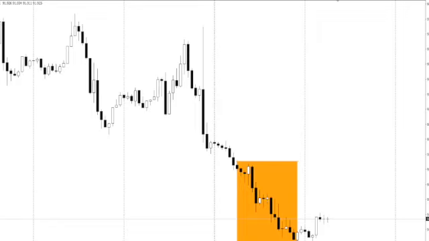As you can see here, for the third consecutive session, the dollar index is on bearish momentum as of this moment. Right after the GDP on a quarterly basis and the weekly initial jobless claims, the dollar index had a decline to the 91.90 territory. During the Asian session, the price still remains at the 91.90 level.